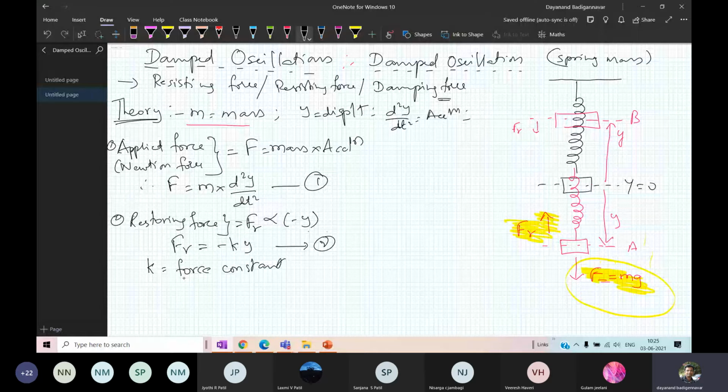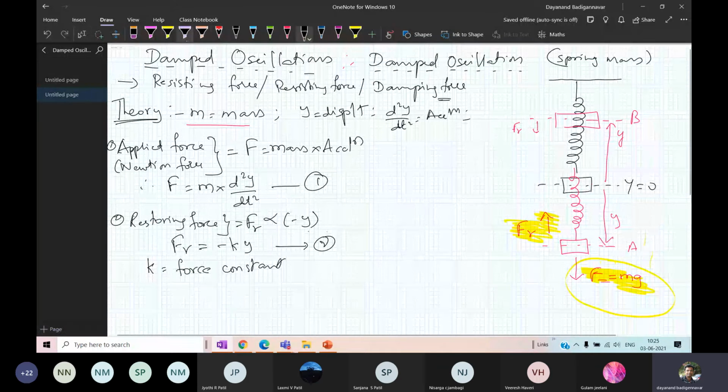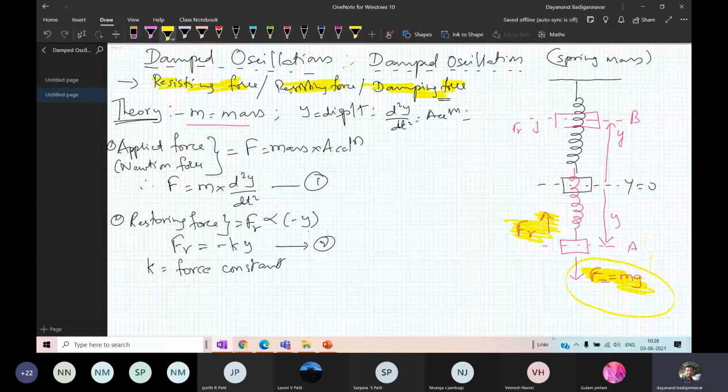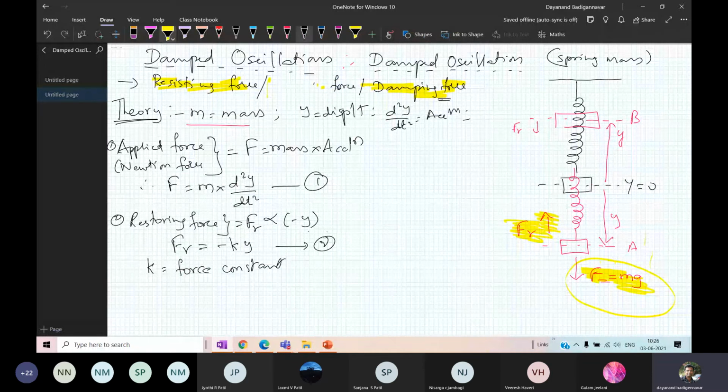Now there is one more force that is acting. This force is the resisting force or frictional force or damping force. Why?